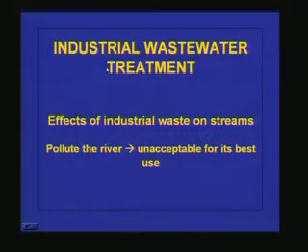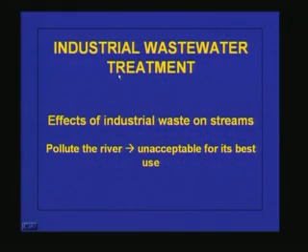Now we will see what other important points we have to consider when we go for industrial wastewater treatment. What is the effect of industrial wastewater on streams? Whenever we talk about industry, the public will say that if some industry is going to come, it is going to pollute the streams, the environment, the atmosphere. Why does the public have that type of feeling? We will see that in detail, and what important points the industry has to take into account in terms of pollution control.